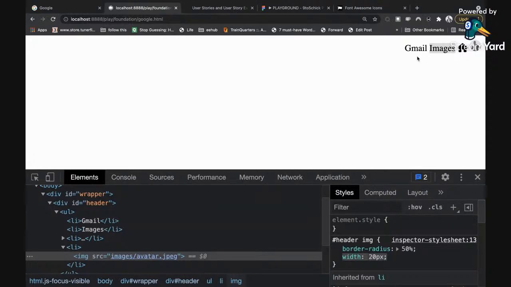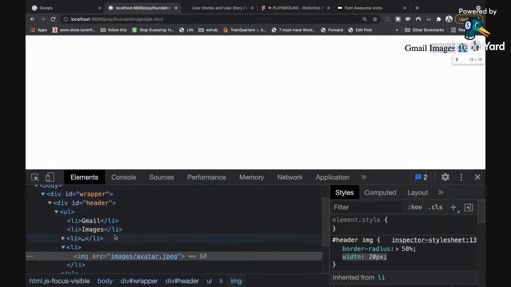We learned yesterday that the way to create space around the content and its border, or around the content and its container, is by introducing something we call padding. How many of you remember that? Padding. I mentioned padding yesterday, and I was explaining that padding is how you introduce space around the content. So now we want to introduce space around this Gmail, around these images, around this home icon and everything. So how do we do that?